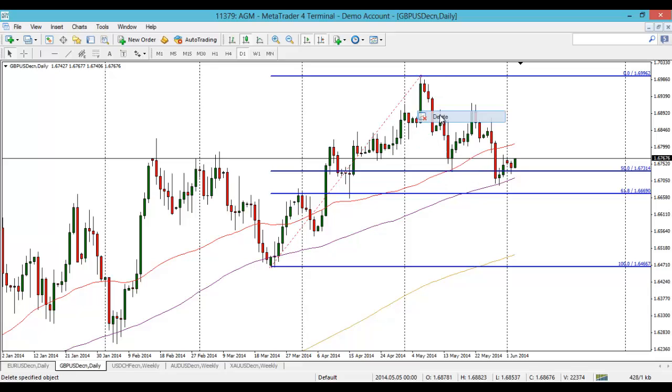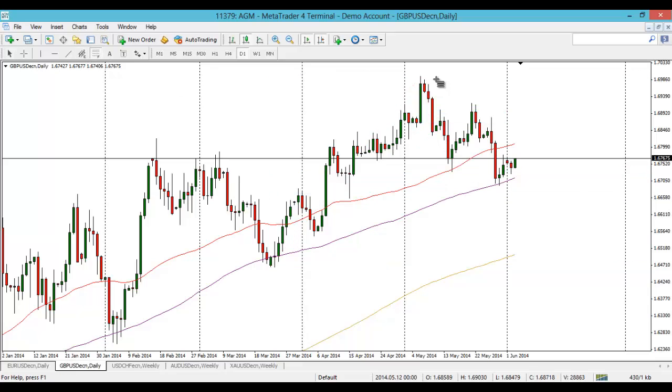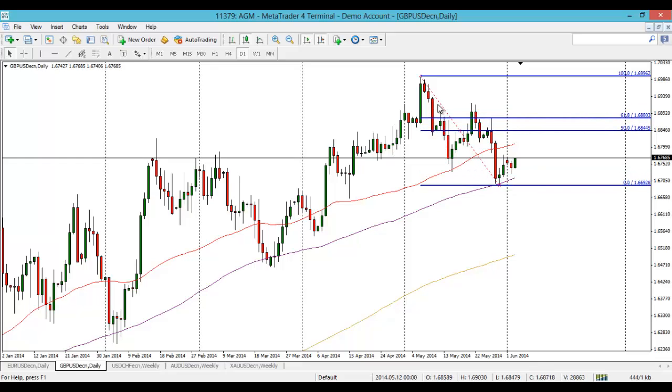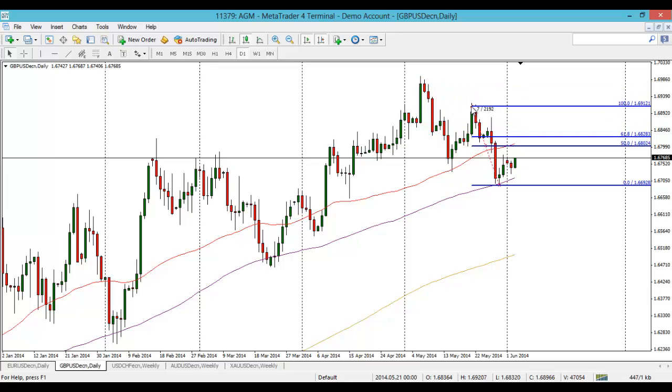In terms of the sellers on this daily chart, remember we were speaking about this one fib move here. Nice and technical, nice spikes at the 61.8, closes below, and we rotated towards the downside. So the next smaller fib, which you can see on the 4-hour chart as well, is this one here.